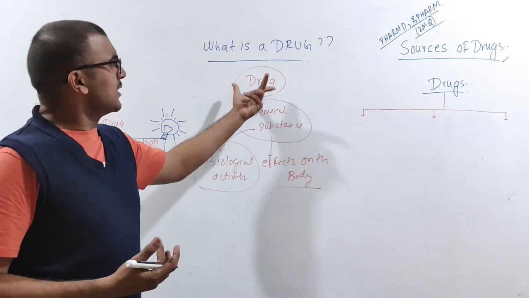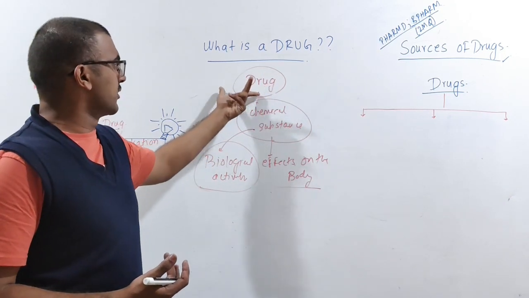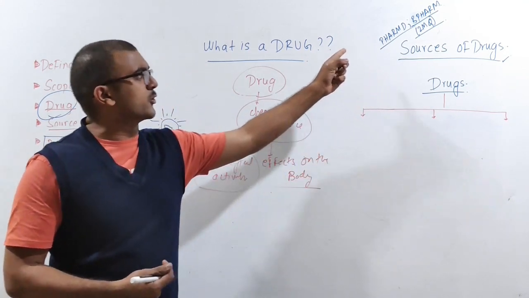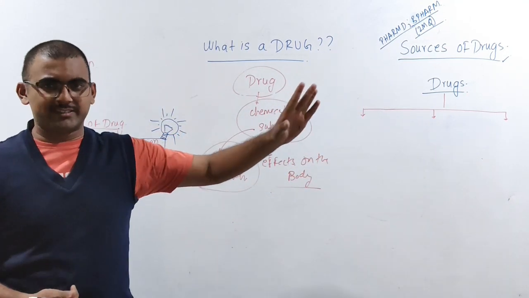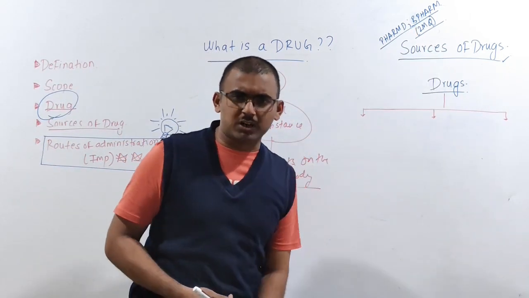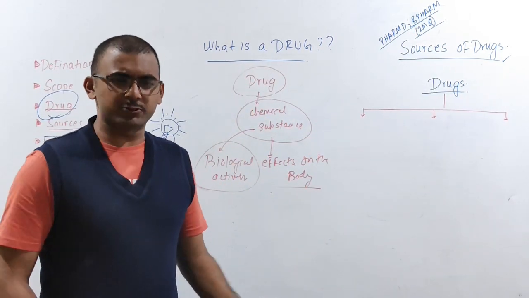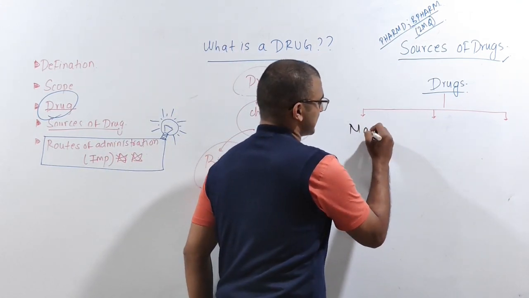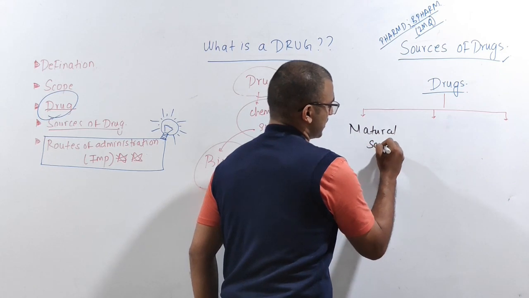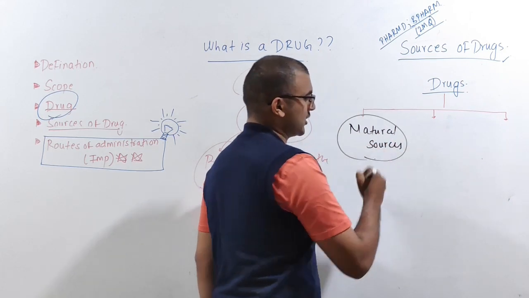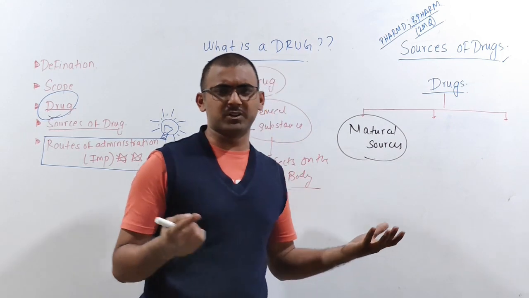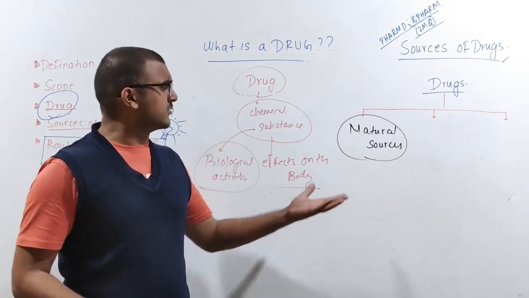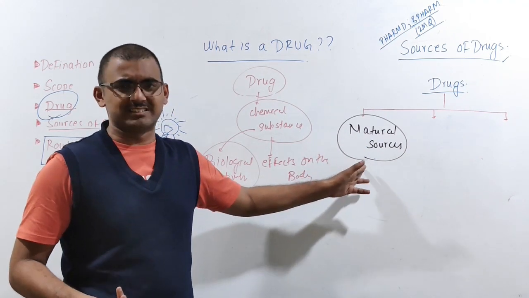Now, from where do we get this drug? We are talking about drugs, but from where do we get them? What are the sources of drugs? This is a very important question for the PharmD, B.Pharm and RGS examinations, which will usually ask you for 2 markers. Everybody should know them. One of the sources is your natural sources. For example, you get drugs from minerals and from microorganisms. These come under natural sources.